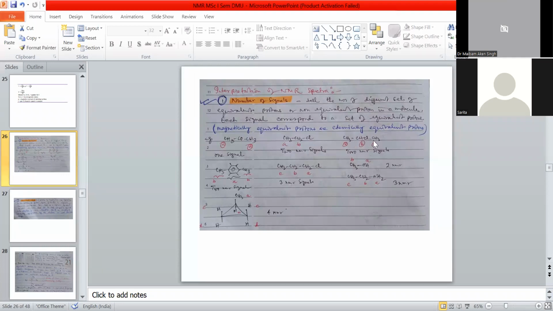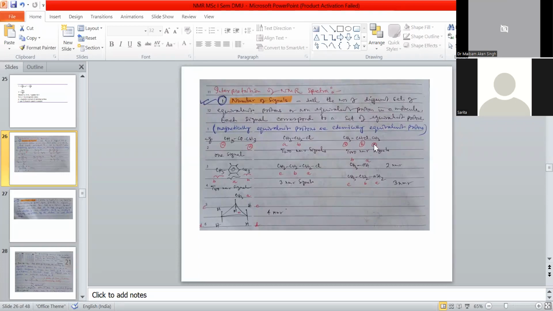Here in 2-chloropropane, the total protons are 3 plus 1 plus 3, that is 7 protons, but only 2 different protons, A and B. The last CH3 and this left CH3 have the same environment.